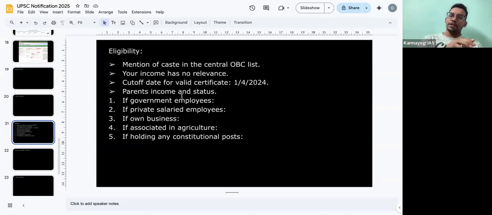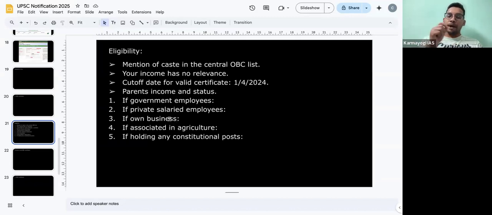Even if one person has entered into group D, let's say your mother has entered into group D in the beginning, but your father entered into group B and was promoted to group A below the age of 40, then you are not eligible. Even if one person has this, then you are not eligible, right? So this is the criteria.